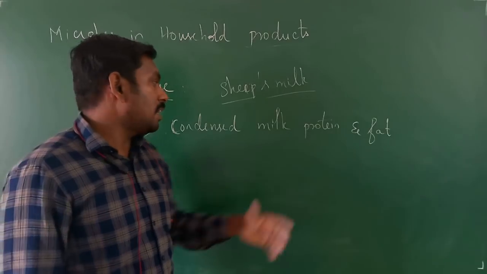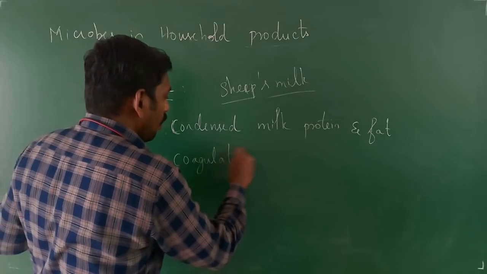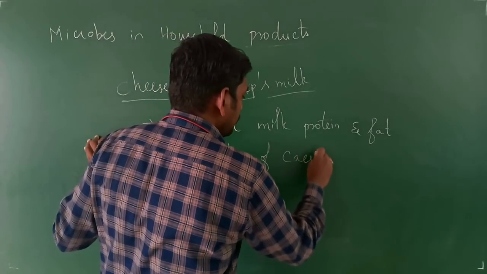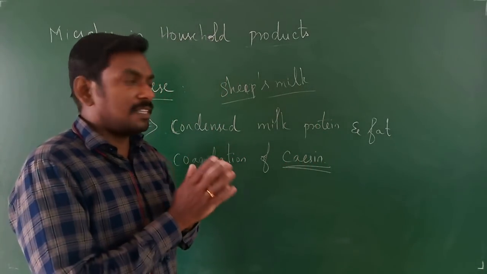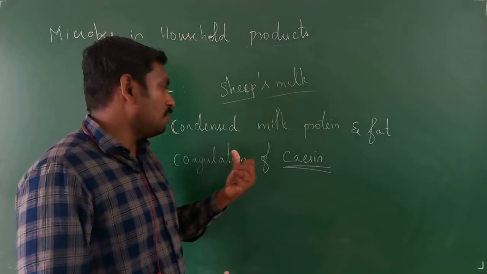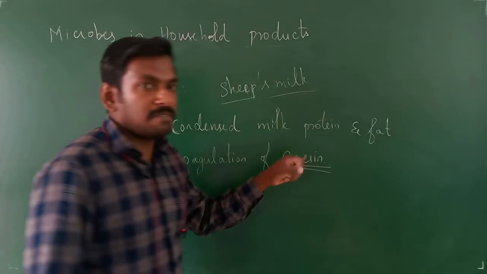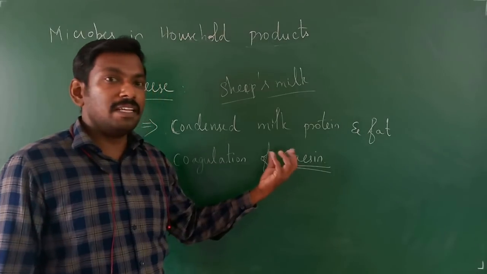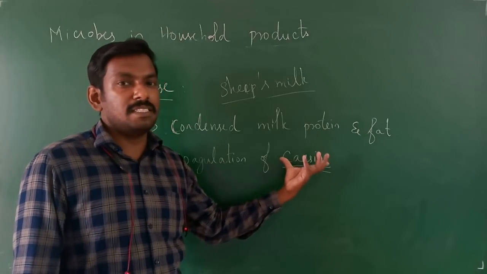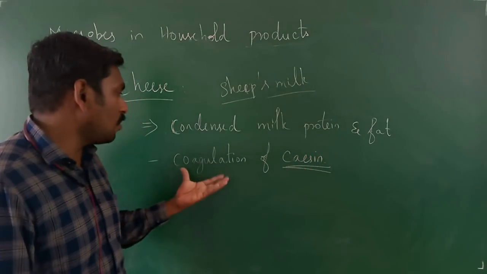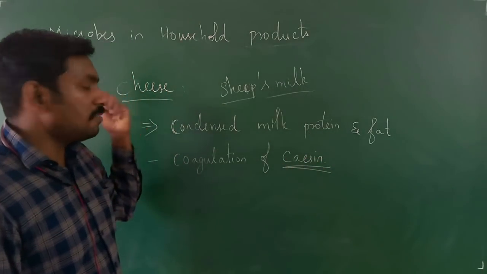It is a condensed milk protein made by the coagulation of casein. Casein is the protein part present in the milk which is responsible for precipitation. If we heat the milk and add lemon or some other substance for making rasagulla, we get this precipitated form. This precipitation is mainly due to the presence of casein, the protein part of the milk. The coagulation of the milk protein casein leads to the formation of cheese.